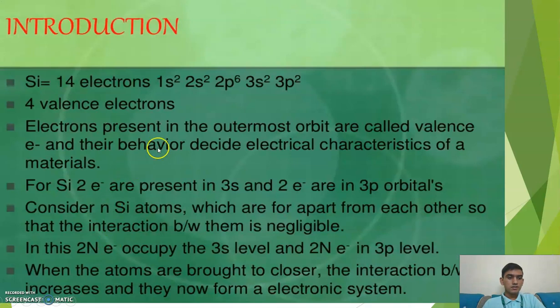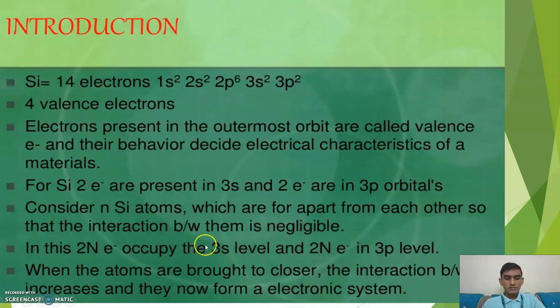Next is the introduction. So we are going to see the introduction of band gap. We can see that silicon has 14 electrons. It's 1s2, 2s2, 2p6, 3s2, 3p2, which has 4 valence electrons. Electrons present in the outermost orbits are called valence electrons, and their behavior decides the electrical characteristics of materials. For silicon, 2 electrons are present in 3s and 2 electrons are present in 3p orbitals.